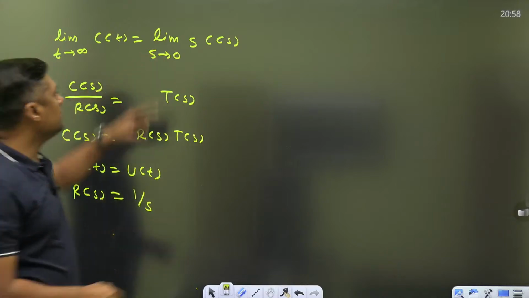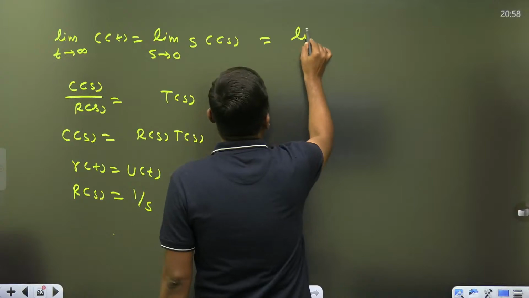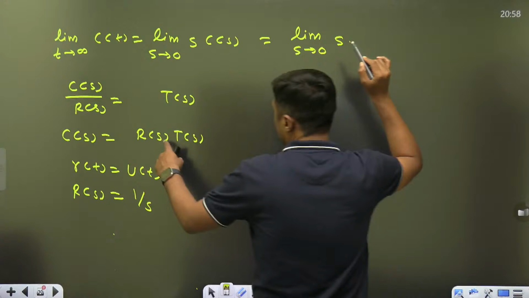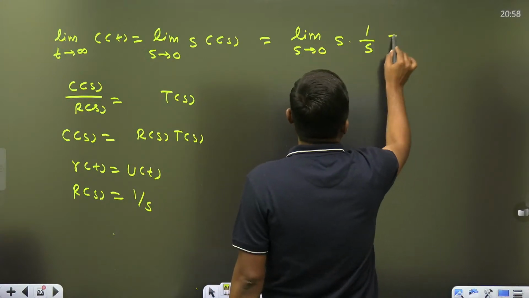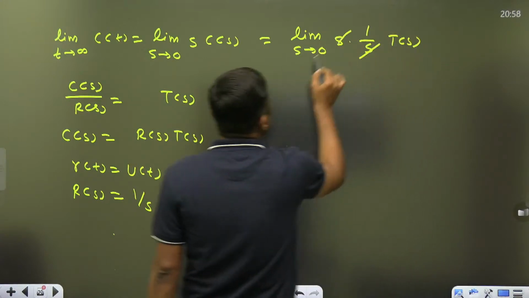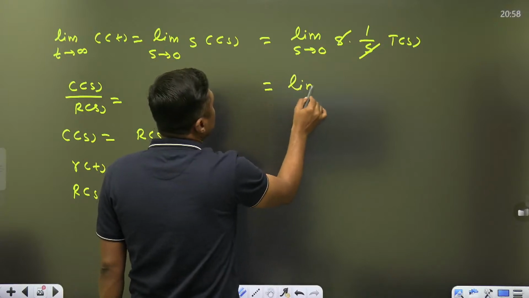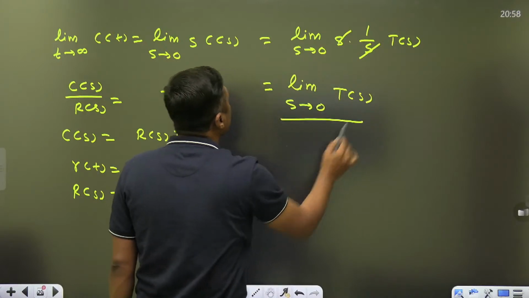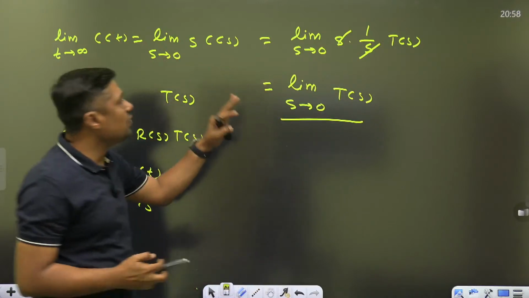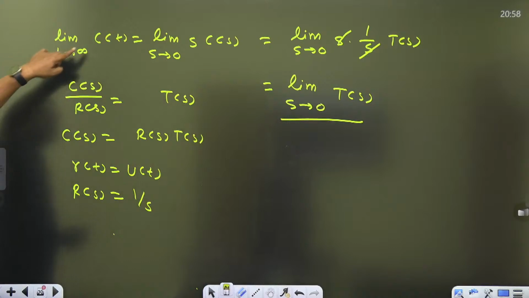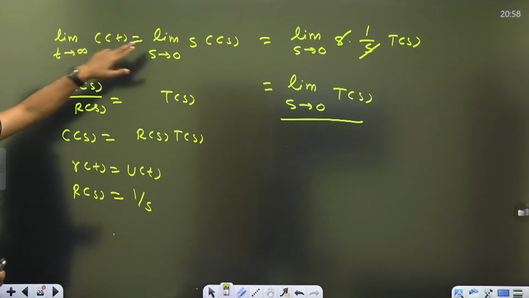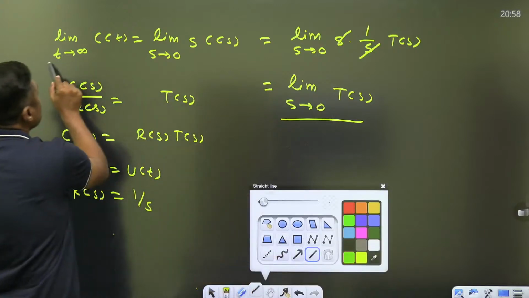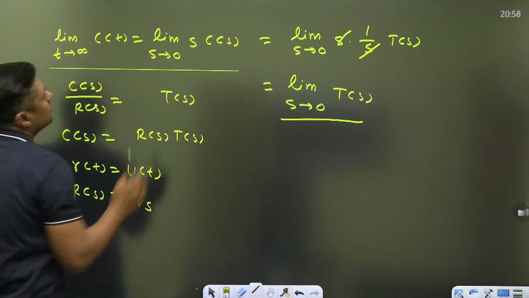Then you can put here limit s tends to 0, s into C(s). What is C(s)? R(s) into T(s), and R(s) is 1/s. So 1/s into T(s), this s is cancelled. Limit s tends to 0 of the transfer function. So this is the steady state value, the limit t tends to infinity of c(t). It is given by the final value theorem. Now remember, it is nothing but the final value theorem.